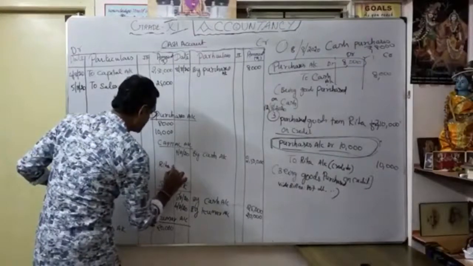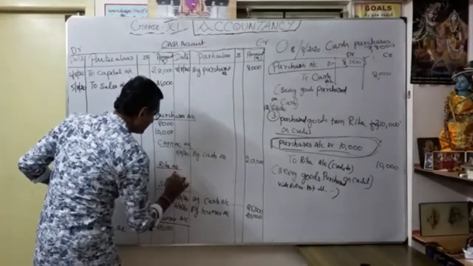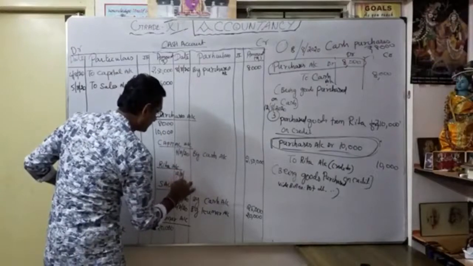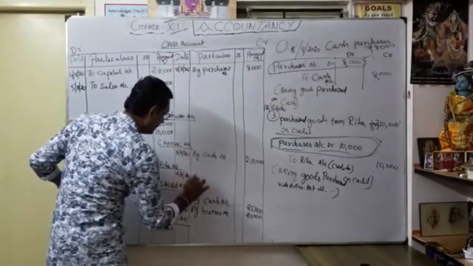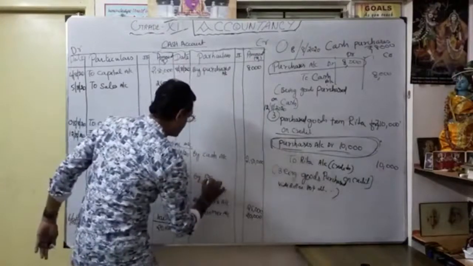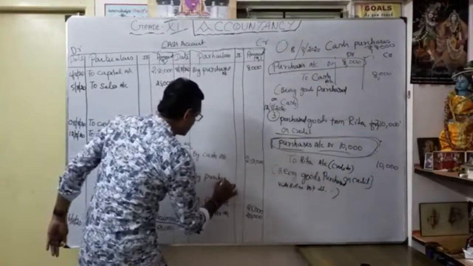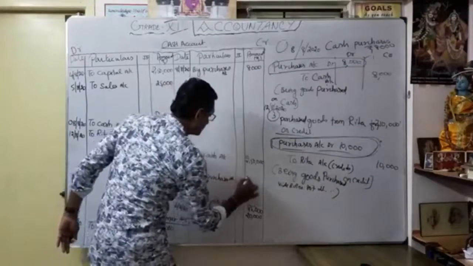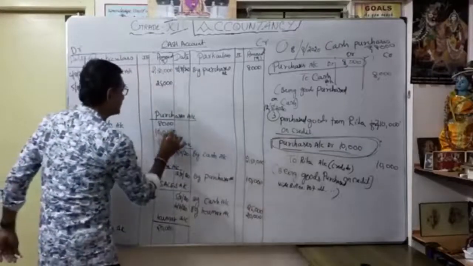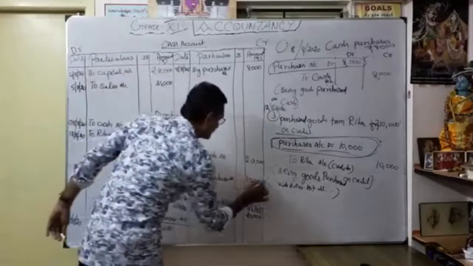Okay, Rita account. So what is the date? Date is 12th August 2020. By Rita account, we have to write what? By purchases account, by purchases account 10,000. You understood the meaning? See here the debit part, by credit part.